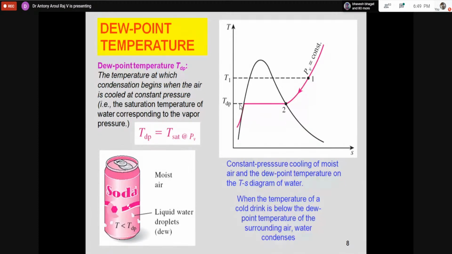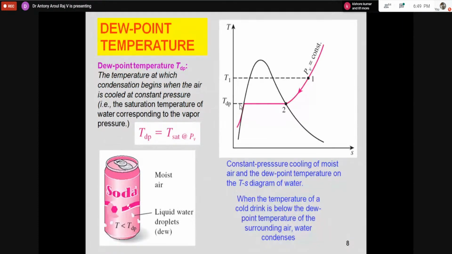That is very, very important. In the atmosphere, the partial pressure of water vapor can increase or decrease. For example, take Chennai condition. It is a humid condition, so the partial pressure of water vapor at Chennai will be higher. If you take Delhi or Bangalore, the humidity will be less, so the partial pressure will be less.